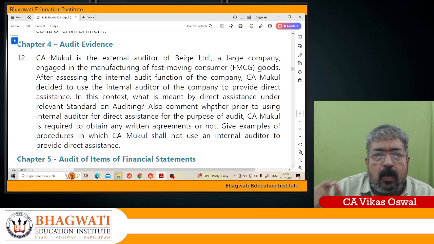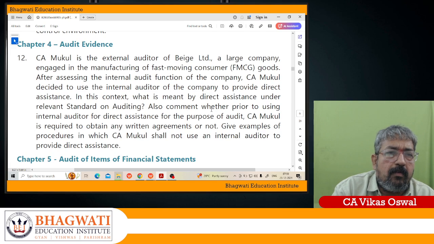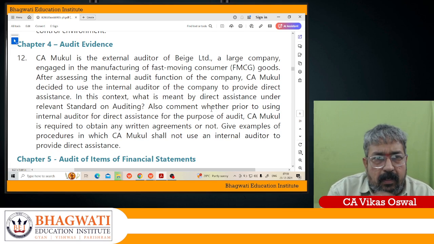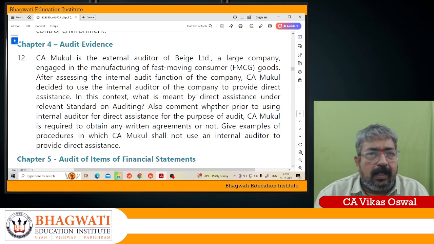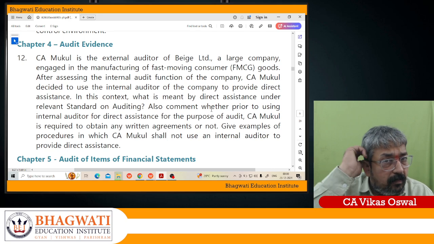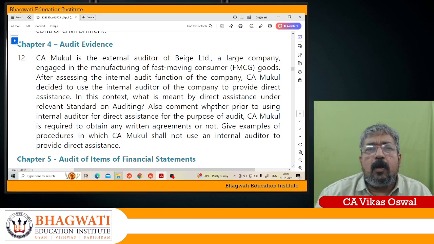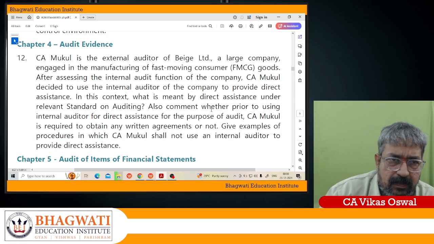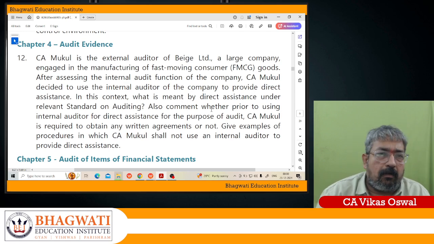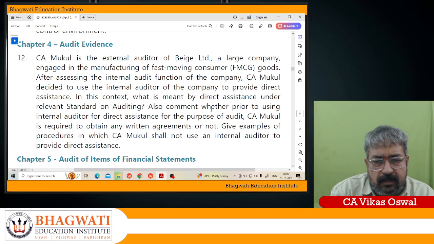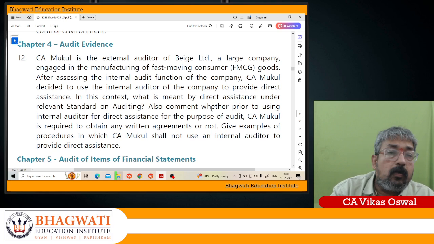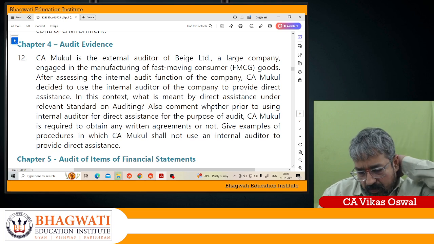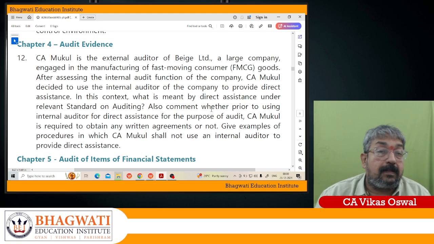It is the use of internal auditor to perform audit procedures under the direction, supervision and review of the external auditor. Again I repeat, direct assistance is nothing but the use of internal auditor to perform audit procedures under the direction, supervision and review of the external auditor. So the external auditor will give the direction to the internal auditor to do the work. Okay, that is what we understand by direct assistance.